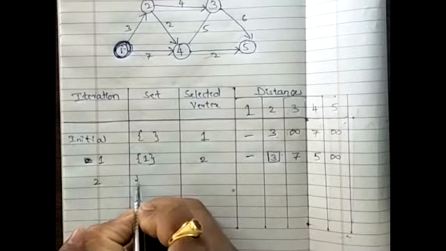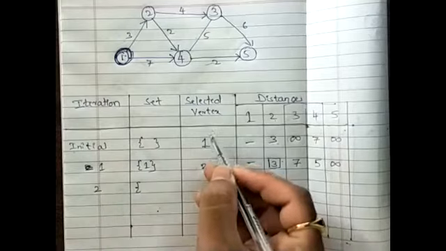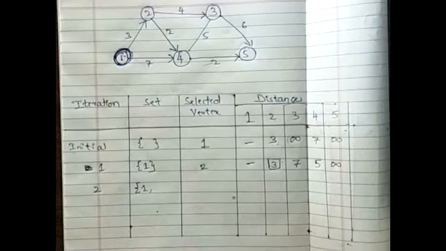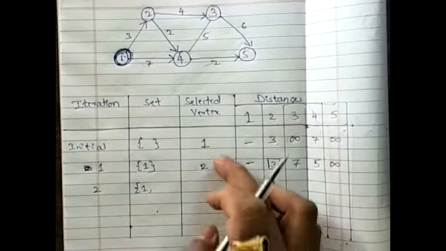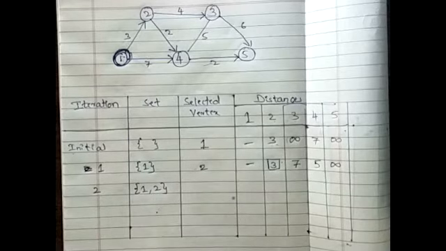Now, can anyone tell me what should I write in my set? Set means the vertices which I have selected earlier. Previous collection, what I have in the set, that is 1. Then the next value is what? In the previous iteration, which is the selected vertex here? 2. That 2 I will write. So my set is now 1 and 2.